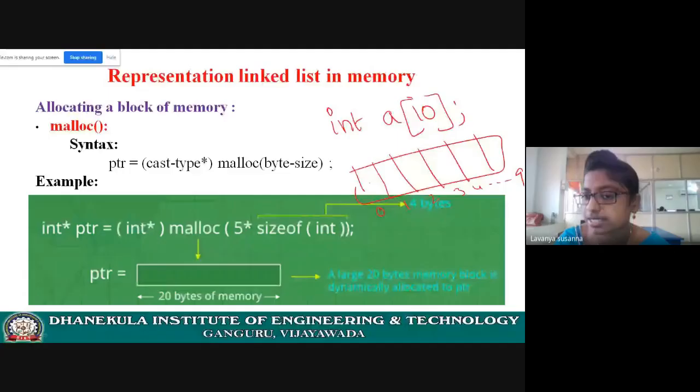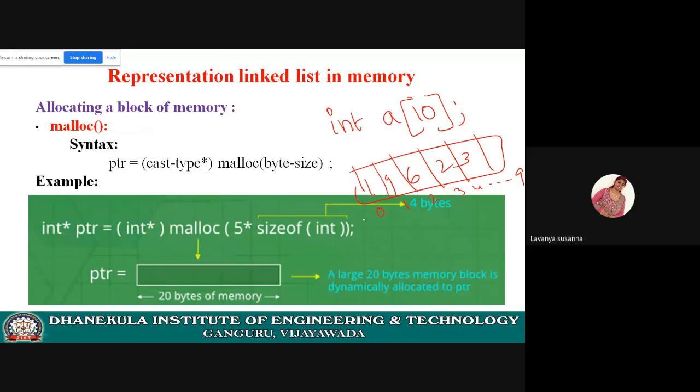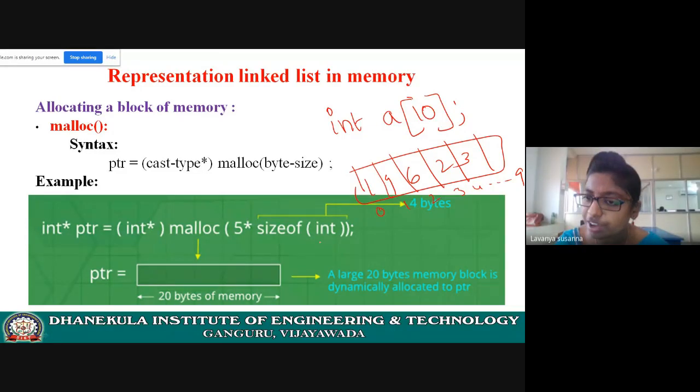Continuous memory locations will be allocated. Now, if you are assigning only 5 values, remaining 5 locations will be wasted, right? During compile time, 10 continuous memory locations will be allocated. If there are only 5 values in the array, what about the remaining locations? 5 locations will be wasted, right? So, if you are using